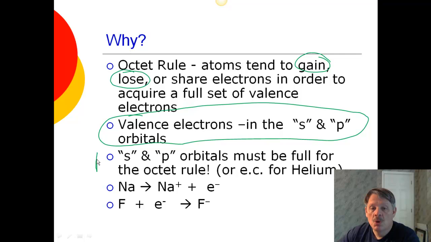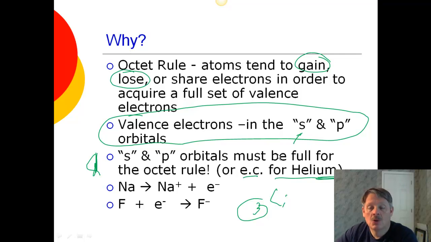And the s and p orbitals must be full for the octet rule to work, with the exception of the electron configuration for helium. So if you have something like lithium, which is number 3, it will lose one electron to become like helium, which is a noble gas. So it's not going to have 8 electrons, it'll only have 2, but that's okay because you've only got a 1s orbital. If you have questions about that, come see me in class or go back to the previous podcast from last session.